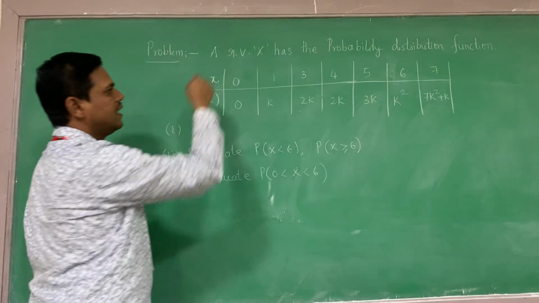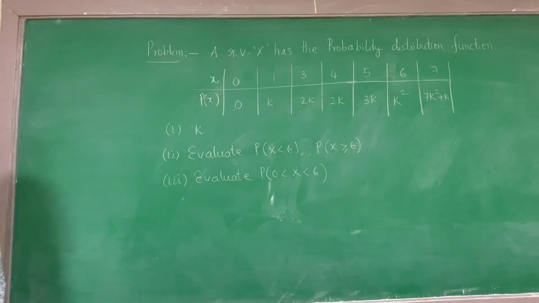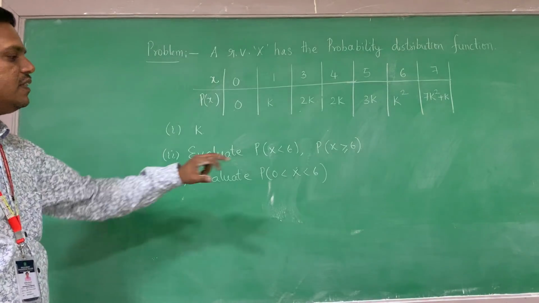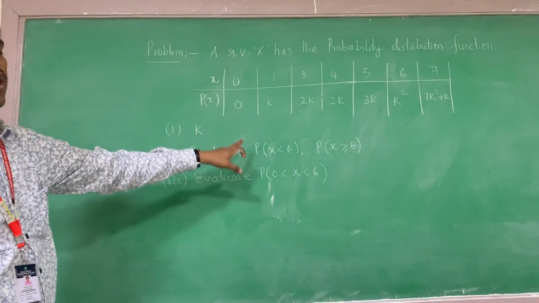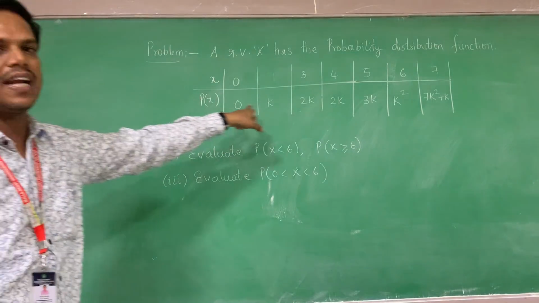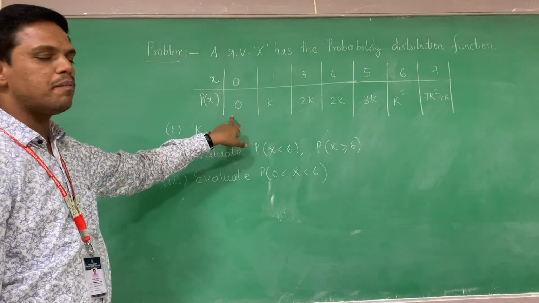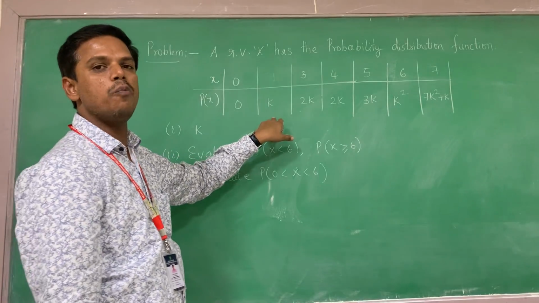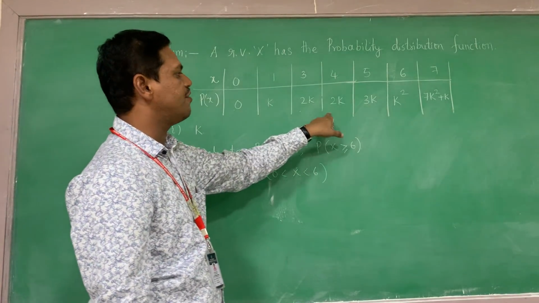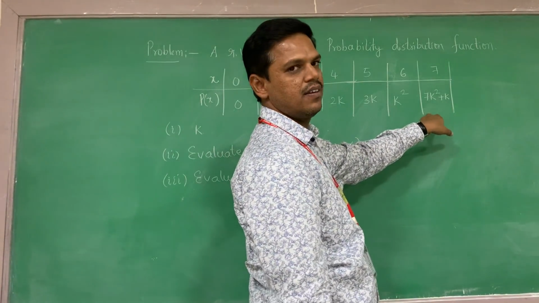What is X? X is nothing but a random variable. Which type of random variable is contained in this problem? The random variable X is a discrete random variable. Why is it discrete? Because it is countable. How many? 1, 2, 3, 4, 5, 6, 7. There are 7.